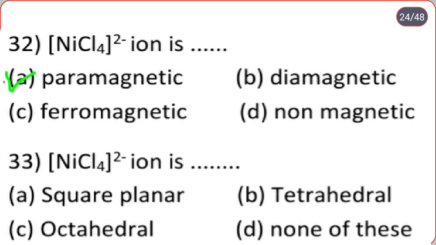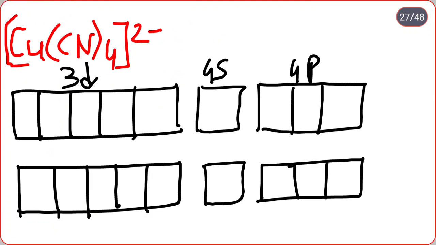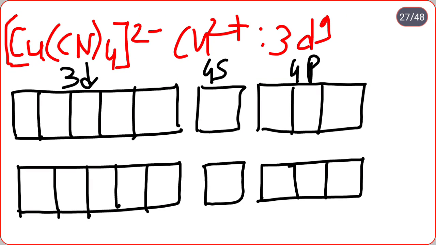NiCl4 2 minus ion is tetrahedral. Then next, Cu(CN)4 2 minus ion is paramagnetic, diamagnetic, both A and B, or none of these? So in Cu(CN)4 2 minus, copper is in which oxidation state? That is 2 plus. We know that the outermost electronic configuration is 3d9: 1 2 3 4 5 6 7 8 9.